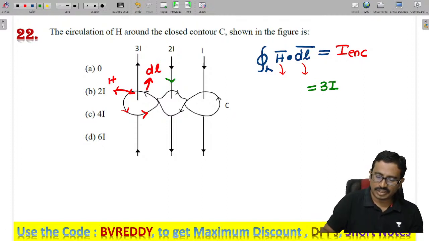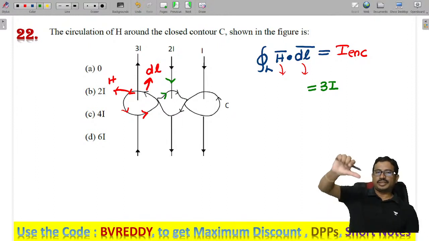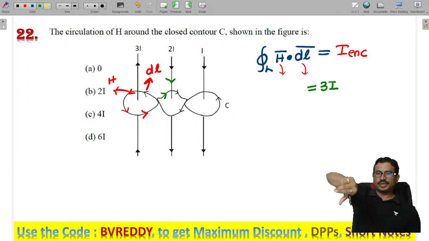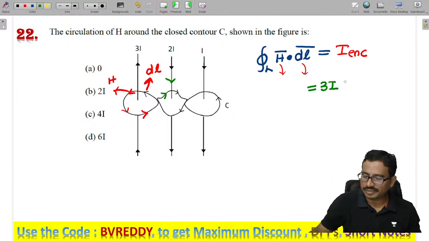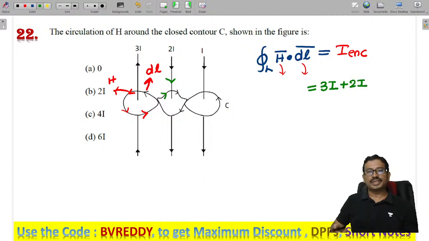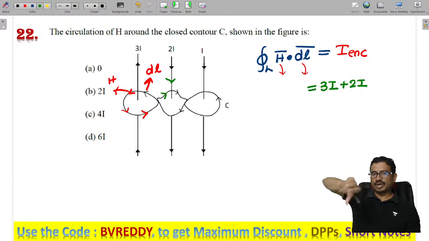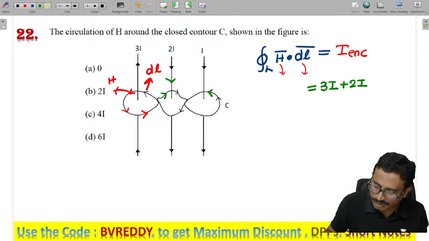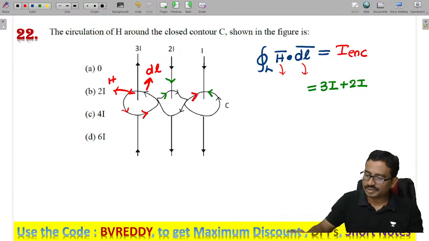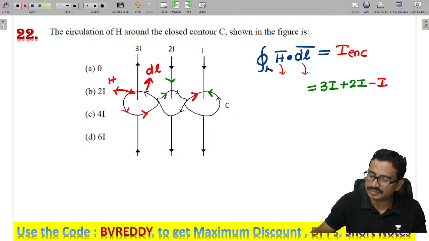Now for this case, this is the path. Current is downwards, and path and field are both in the same direction, so that is plus 2i. Next, current is downwards, path is opposite here. They gave this path, but the actual magnetic field is in this opposite direction, so we have minus i. Then finally the value is 5i minus i, which is equal to 4i.